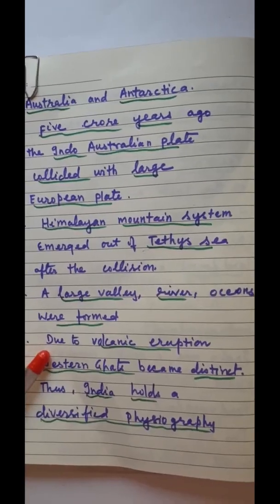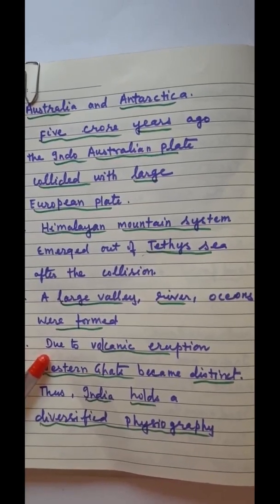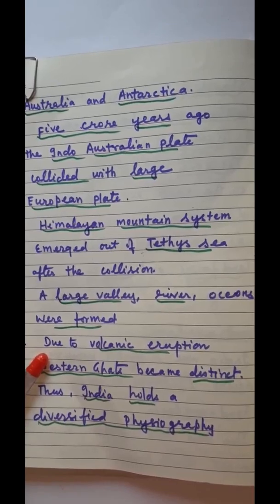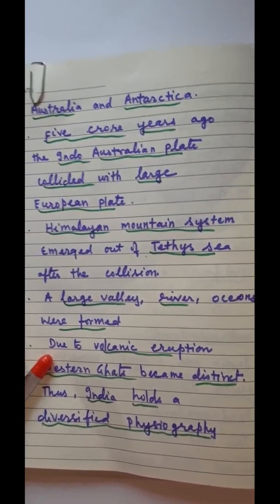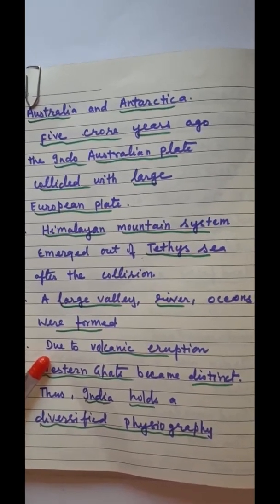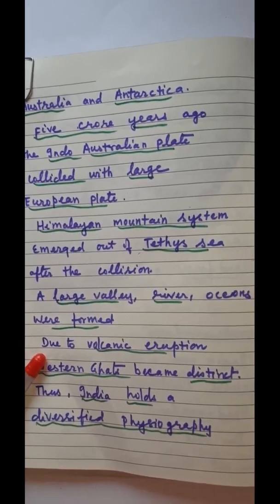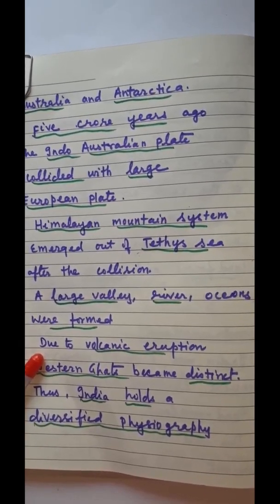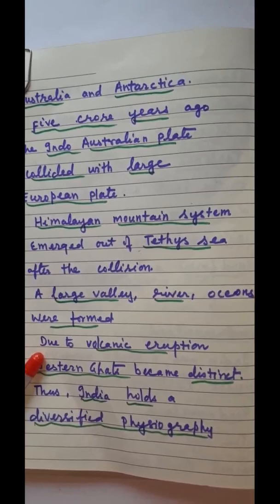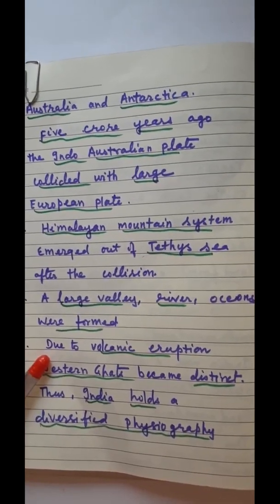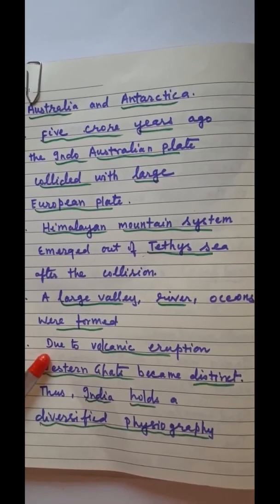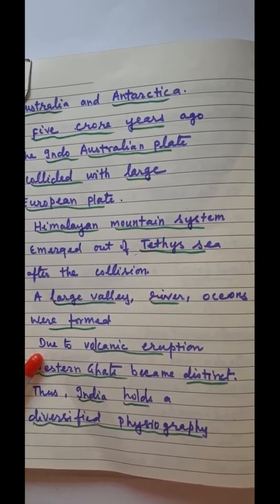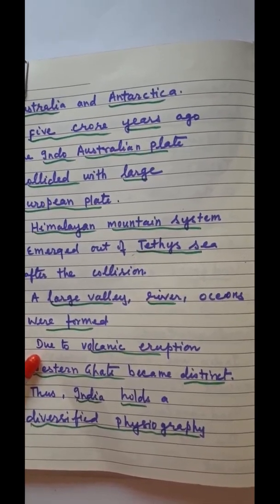A huge volcanic eruption took place in the northwest of the peninsular plateau. As a result, the western portion was disintegrated and submerged. This led to the formation of the Arabian Sea. With the submergence of the peninsular plateau, Western Ghat became more distinct.